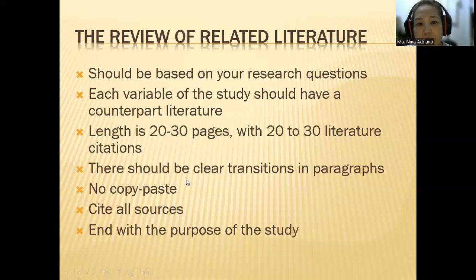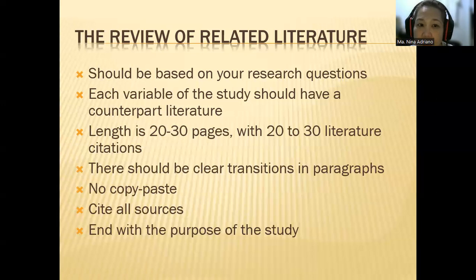Now, the length of the RRL is about 20 to 30 pages with 20 to 30 literature citations. Actually, it's about 60 citations throughout the paper, but I minimized it to 20 to 30. Okay, but the more the better, as long as you can write down the in-text citations in your references section.